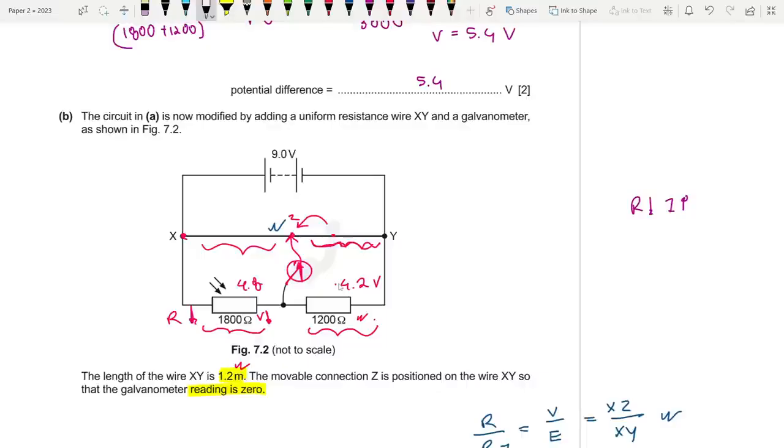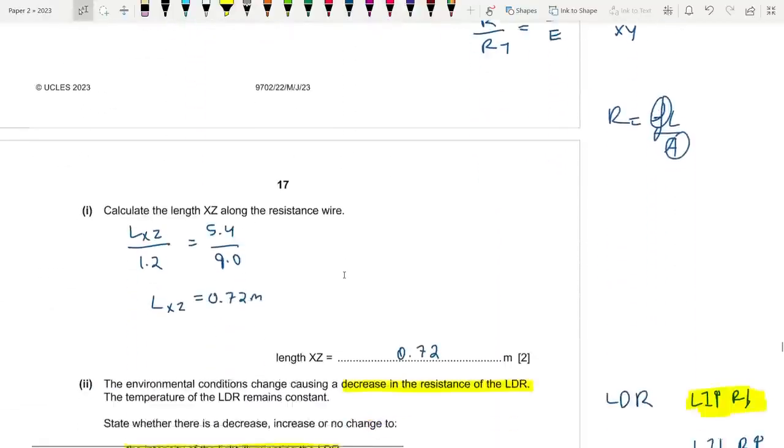How? By moving the movable junction to the left. Because if it stayed in its normal position, there would be an imbalance. Why? Because this would still be 3.6 while this would be 4.2, but that can't happen. I need to ensure that both of them are equally distributed. Like if the one below is 4.2, the one above must also be 4.2. How? By increasing the length of that side, and this must decrease to a smaller length. Okay, see if that makes sense.